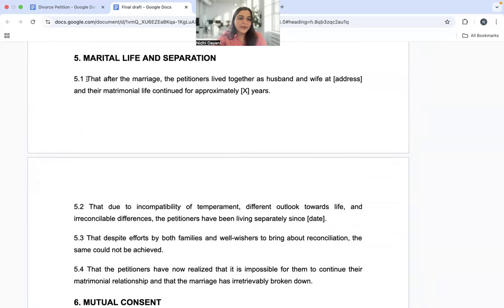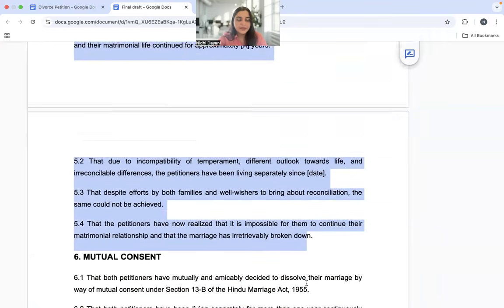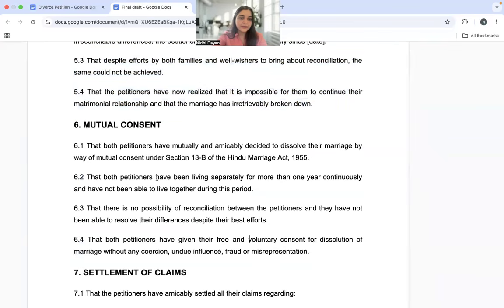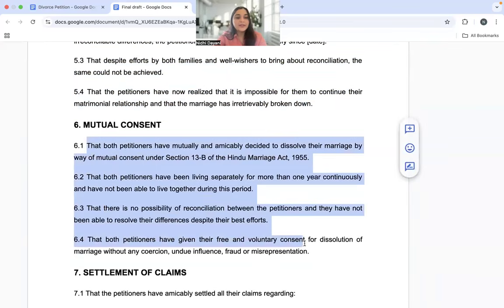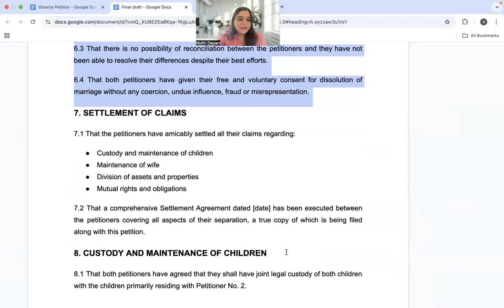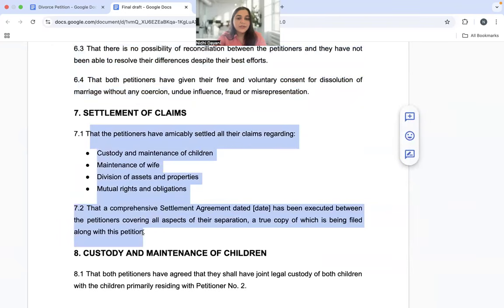Yeah. Now, why is the separation happening? So grounds have been given. Very, very, very important. We're doing this under Section 13B. So mutual consent is there. That yes, they have mutually and amicably decided to dissolve their marriage by way of Section 13B of the Hindu Marriage Act. They have been living separately for more than 1 year. They've not been able to live together during this period. No possibility of reconciliation. And of course, yes, there is free and voluntary consent. Claims have been settled, right? So we give a reference to the settlement agreement that is there in place. I just took you through it.